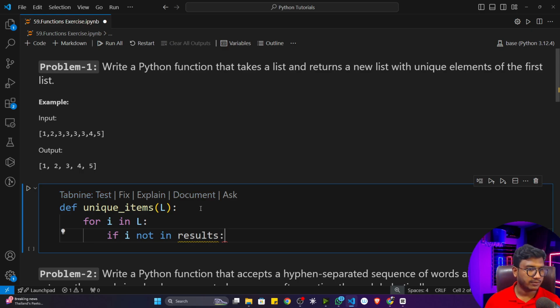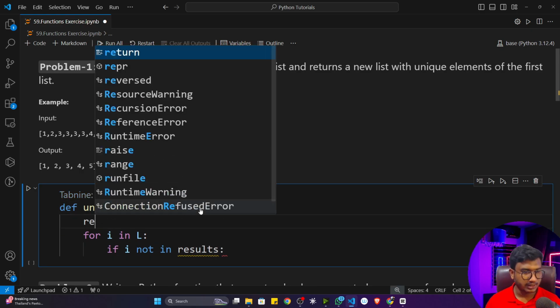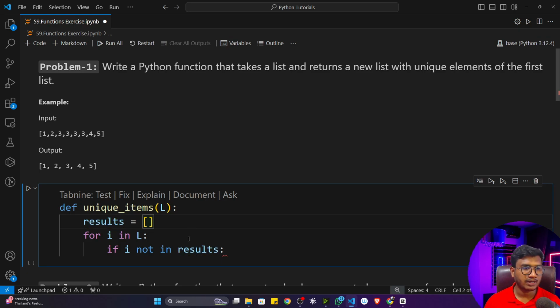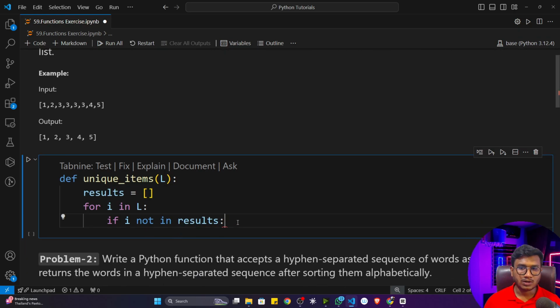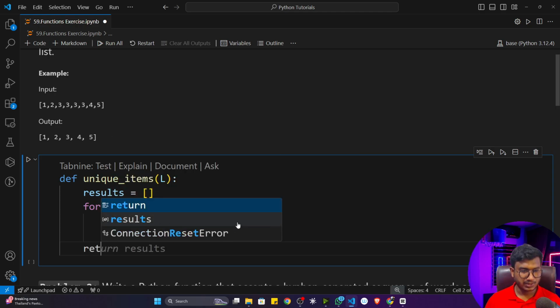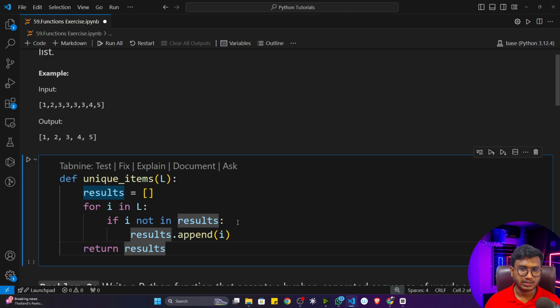Here I have to take a variable, that means I have to take a list here. So results is equal to an empty list. If it is not there inside results, I'll append this i. Once it is done, I'll return results.